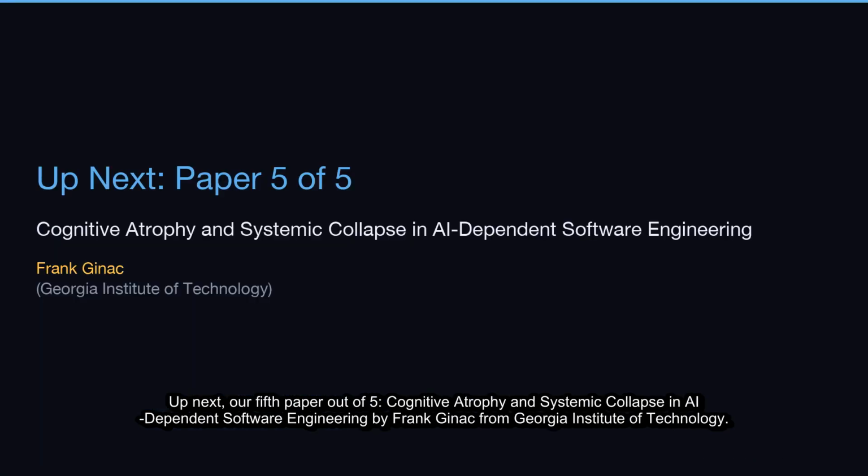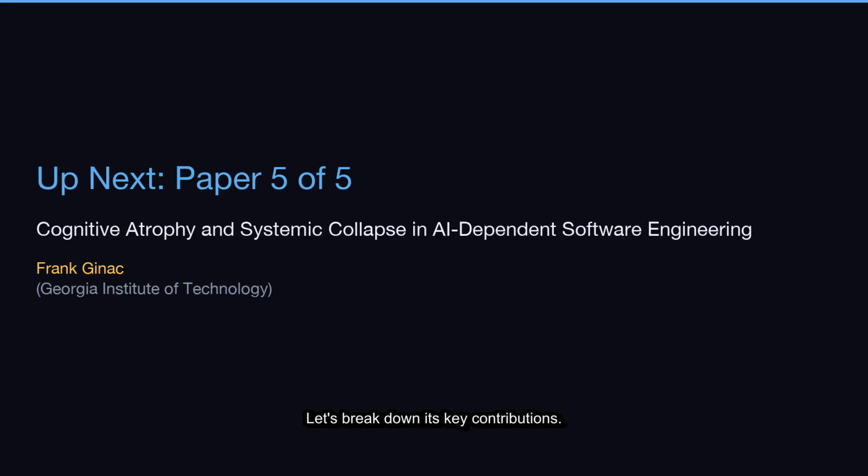Up next, our fifth paper out of 5. Cognitive Atrophy and Systemic Collapse in AI-Dependent Software Engineering by Frank Jinak from Georgia Institute of Technology. Let's break down its key contributions.